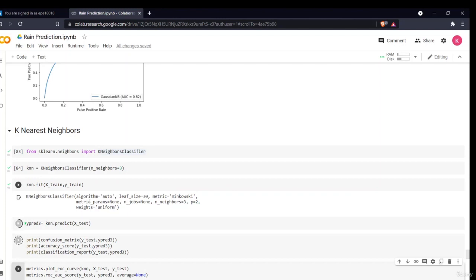Now what I am doing is predicting my x test. Okay, it might take some time. Obviously it will be taking some time because our data is quite large. So by the time it gets fit, it predicts our result.